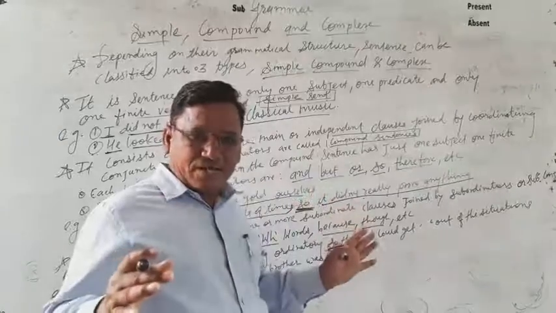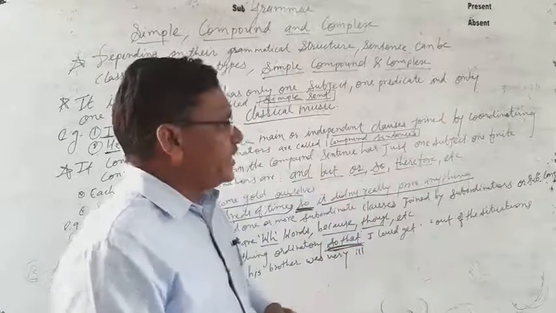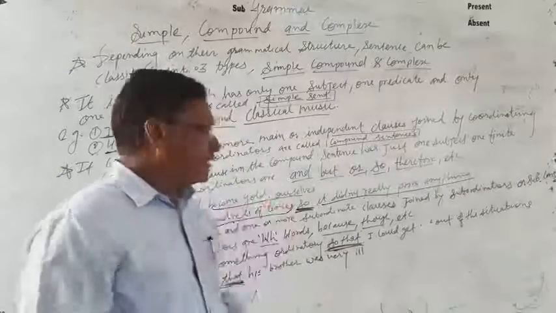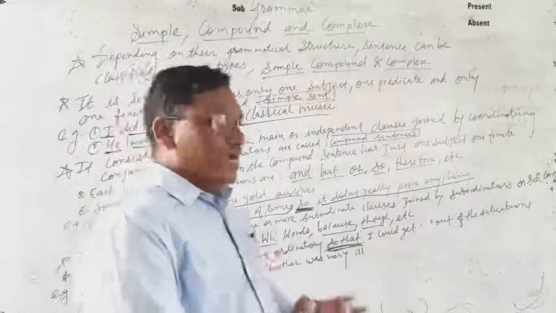These independent clauses are joined by coordinating conjunctions, but each clause has a separate subject and one finite verb.